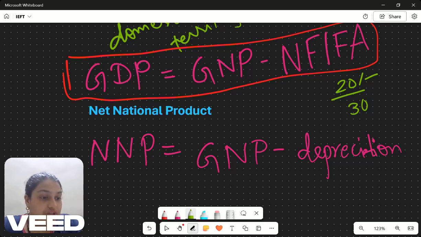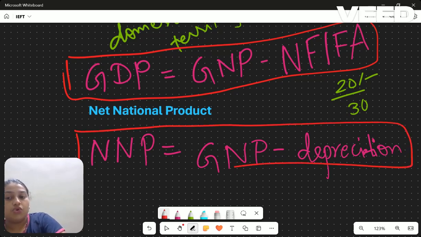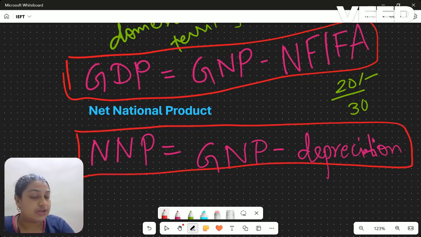That is the depreciation. So NNP is also referred to as national income at market prices, and NNP is always better than GNP because it makes allowance for the depreciation of machinery, equipment, buildings, and all those things. So net national product, or NNP, is actually GNP only, but from there we are reducing the depreciation. We don't want the depreciation in the net national product.